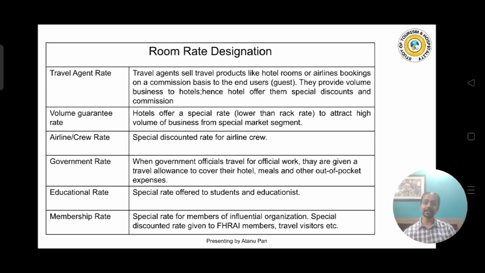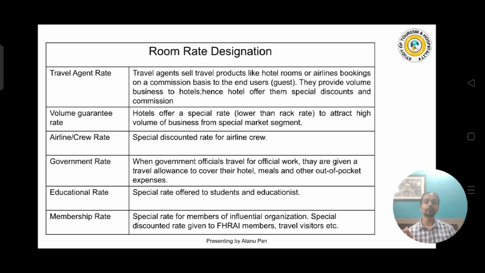Next is the travel agent rate. Now, who is a travel agent? A travel agent is a person who organizes tours, who books the hotels, who books the transportation for the guest. The travel agent gives passengers, or you can say guests, to the hotels also, and the travel agent gets a commission from them. If a travel agent continuously gives guests to a hotel, the travel agent definitely gets a commission from there, and the guests also get a room at a discounted rate. So that is called travel agent rate.